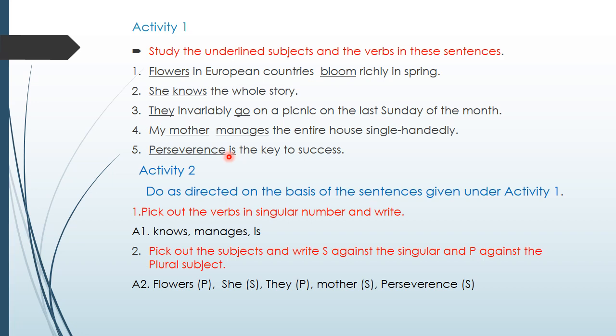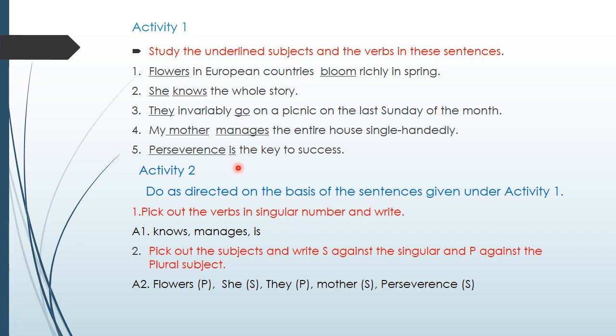So now in activity 2, read the instruction. Do as directed on the basis of the sentences given under activity 1. And these questions are based on this activity 1. Question number 1. Pick out the verbs in singular number and write. Here, whatever verbs are in this activity, we have to take all the verbs which are singular.